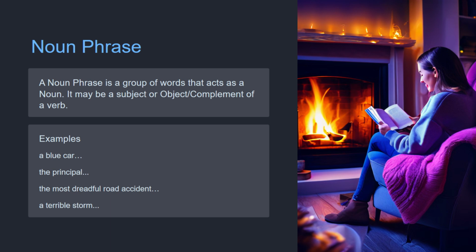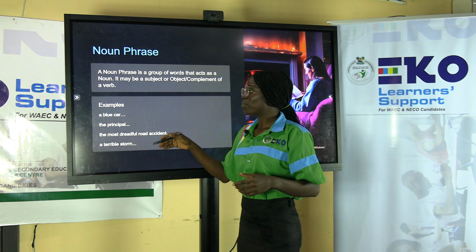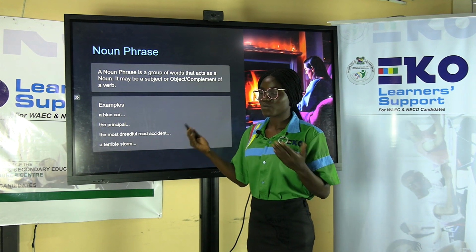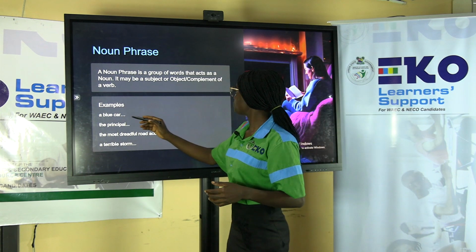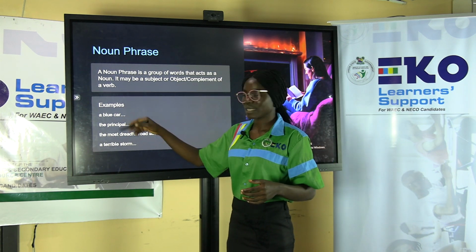A blue car, the principal, the most dreadful road accident, a terrible storm. All these are examples of noun phrase, because they all act as a noun.